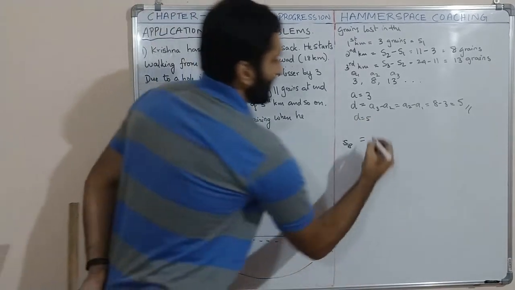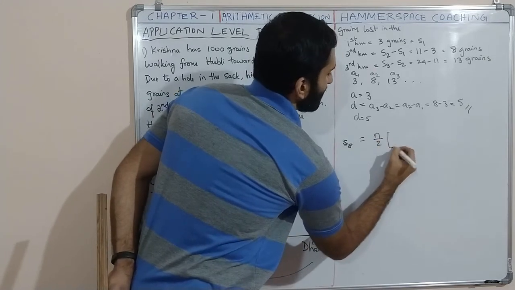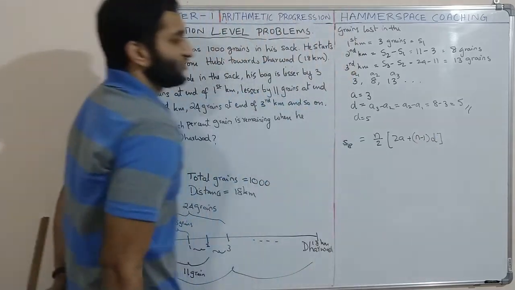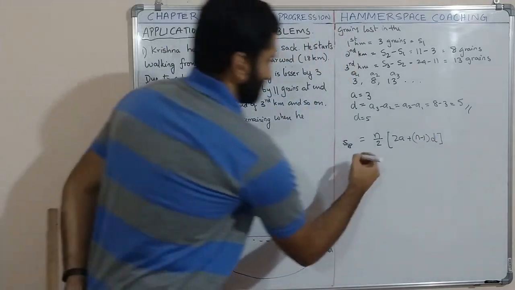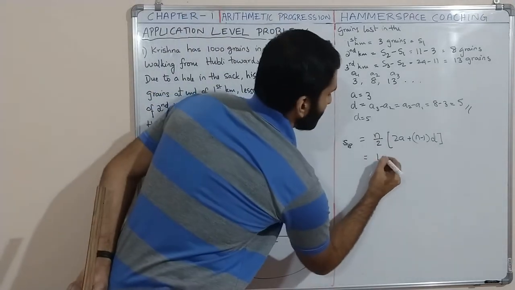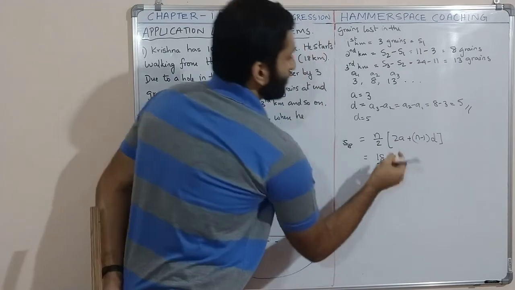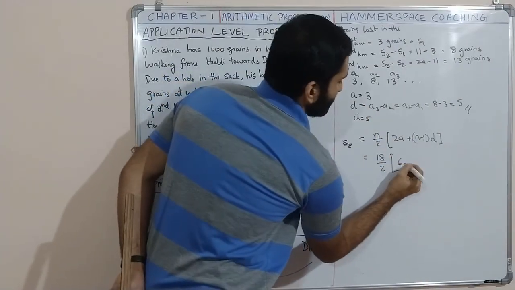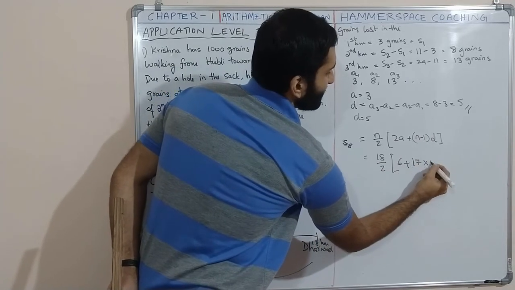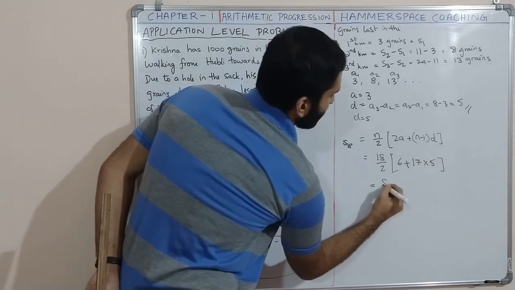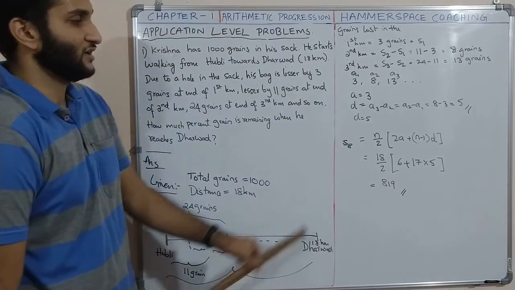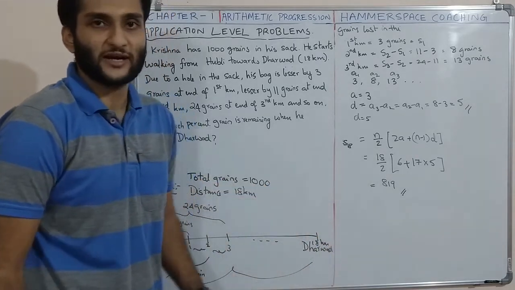S18 is N by 2 into 2A plus N minus 1 into D. N equal to 18, at the end of 18 kilometer. So 18 by 2 into 2A, which is 2 into 3, 6, plus N minus 1, that is 17, into D, which is 5. So you will get it as 819.